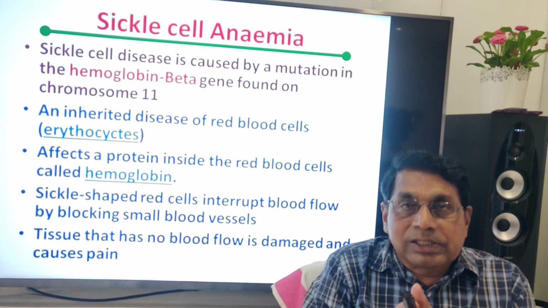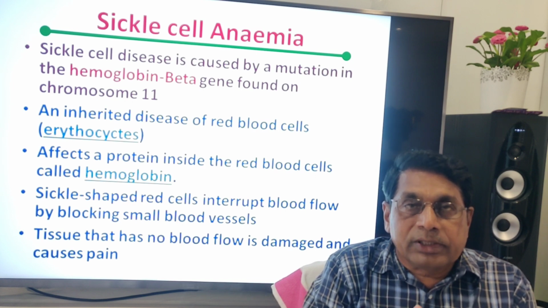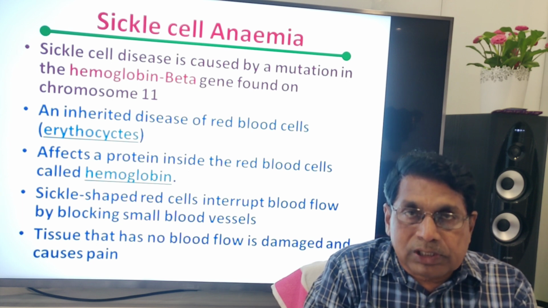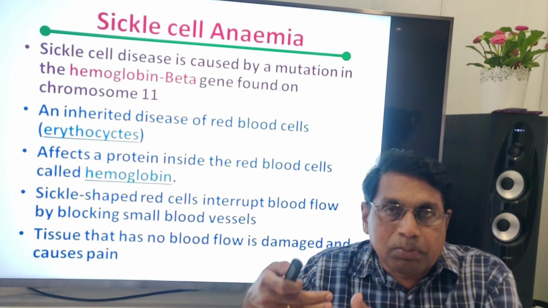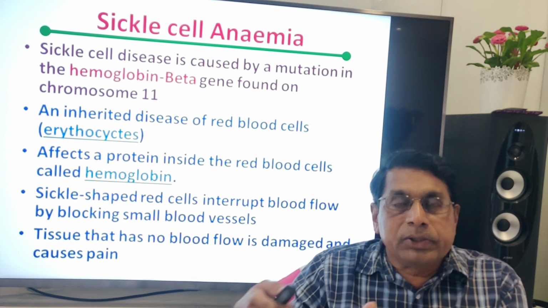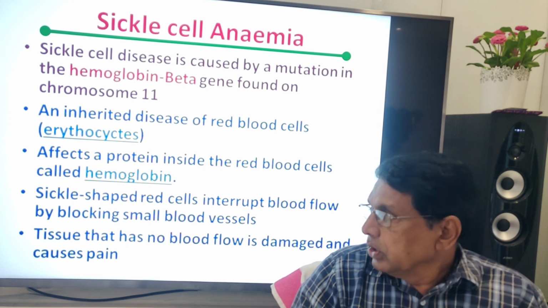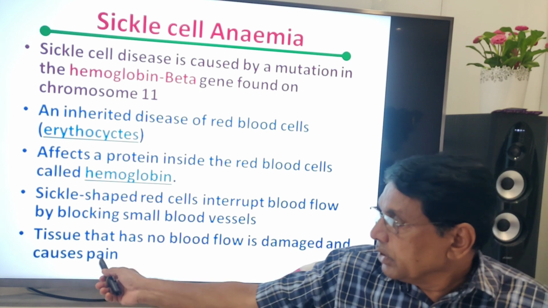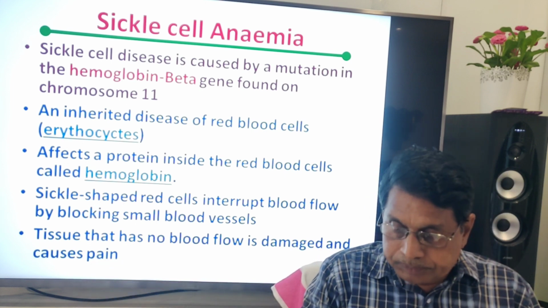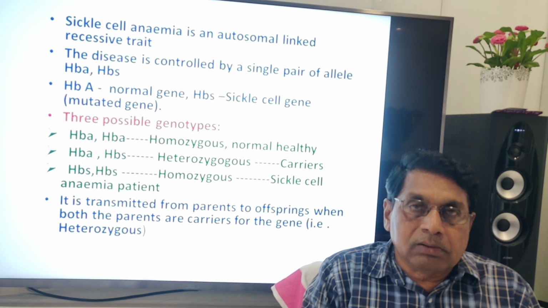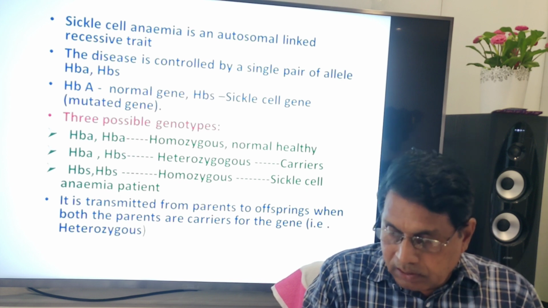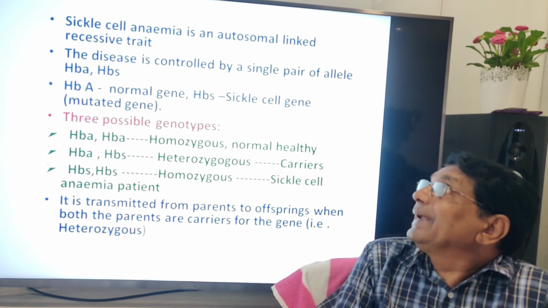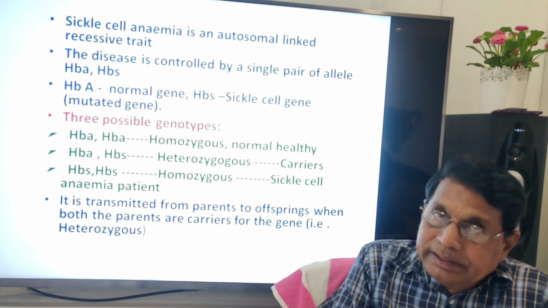In affected persons, the RBC are sickle-shaped. These sickle-shaped blood cells block the blood capillaries and prevent blood from reaching tissues and organs. So therefore, tissue that has no blood flow is damaged and causes pain. This is very common in black people, African blacks. Sickle cell anemia is an autosomal linked recessive trait.